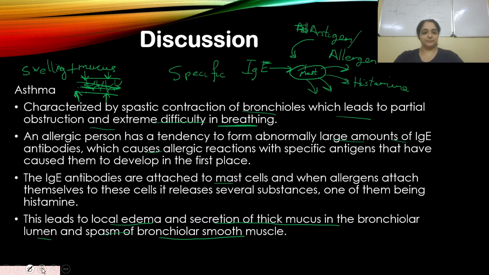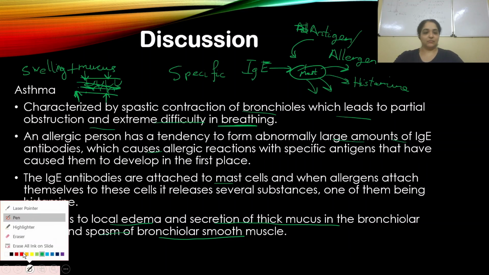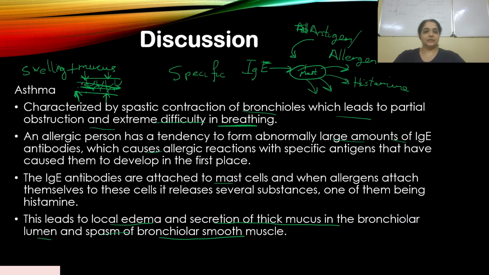So the airway is obstructed, and so it becomes difficult to breathe. I've already explained this to you. So now you realize that mast cells and antibodies are involved in this whole process.